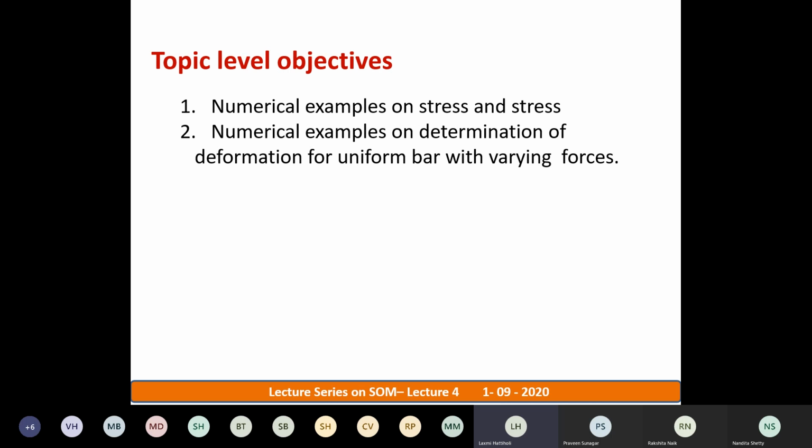Today we'll check the topic level objectives. Today we shall see numerical examples continued on stresses and strains, and a very new concept we'll introduce: we'll solve numerical examples on determination of deformation for a uniform bar with varying forces. Suppose I take a uniform bar and apply n number of axial forces on it. In that case, how do we find the deformation?